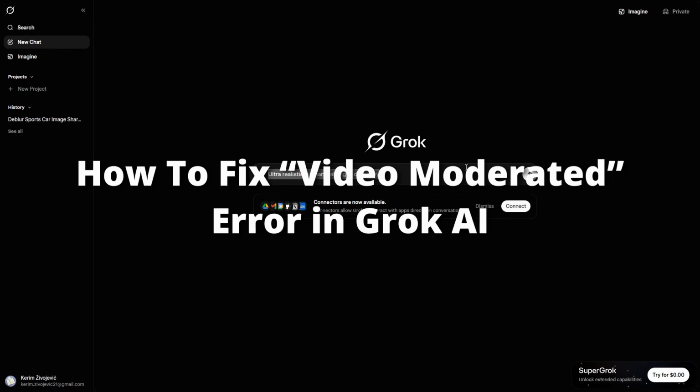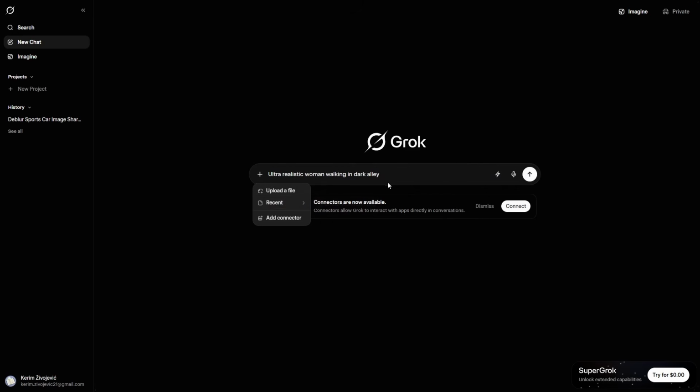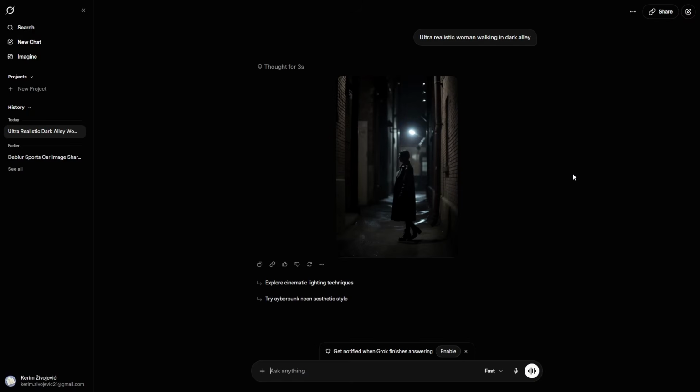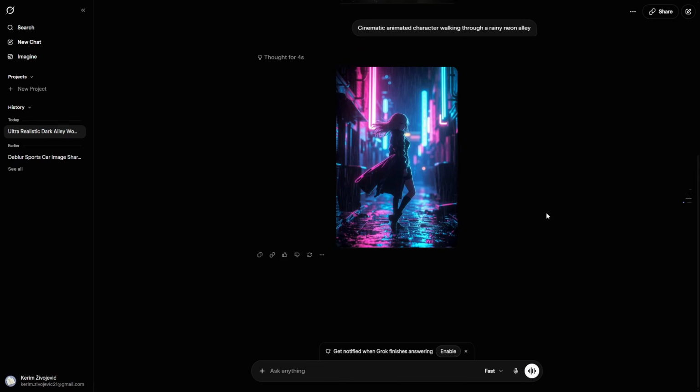How to fix video moderated error in Grok AI. This error in xAI or Grok AI usually appears when the system thinks your video prompt could generate content that violates safety rules. Even if your prompt seems harmless, recent Grok updates use predictive moderation, meaning it analyzes what the final video might look like before rendering it. And here's how to fix it.